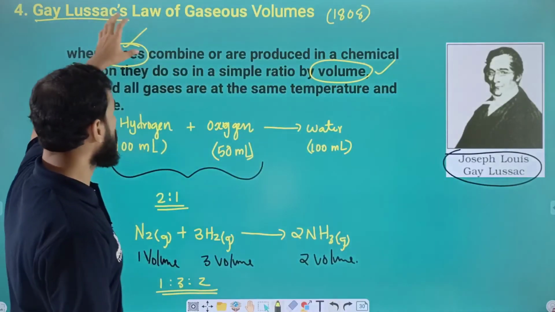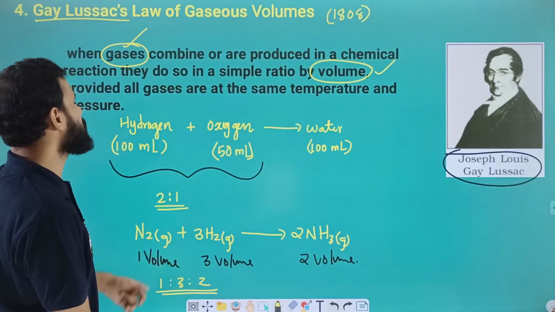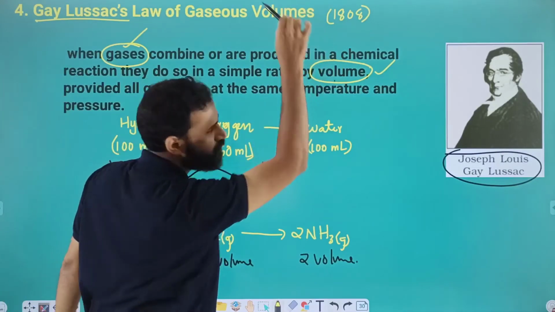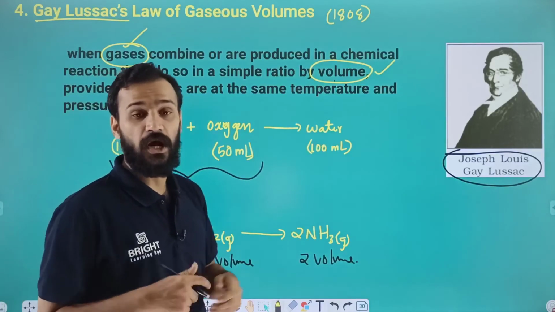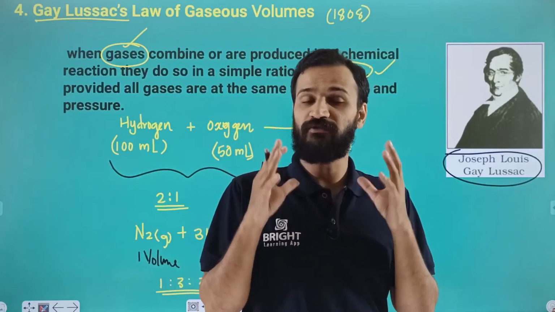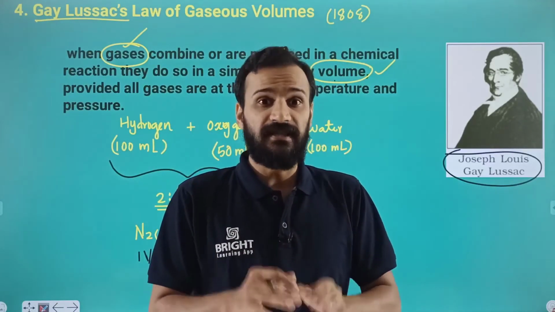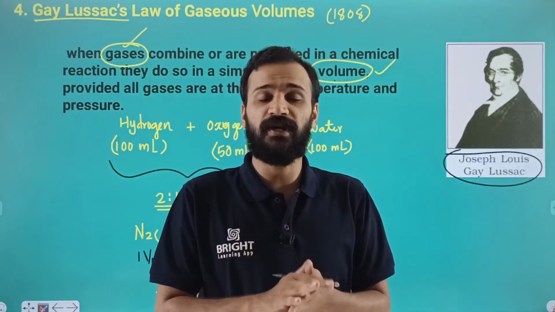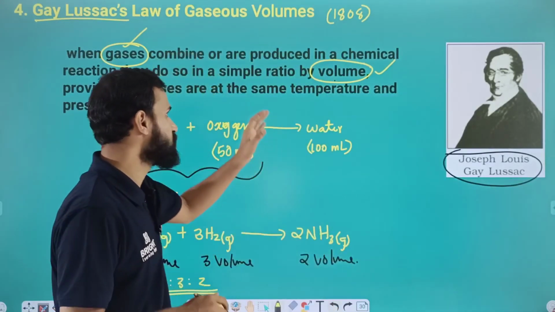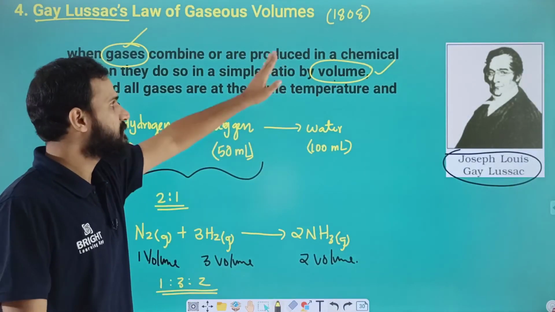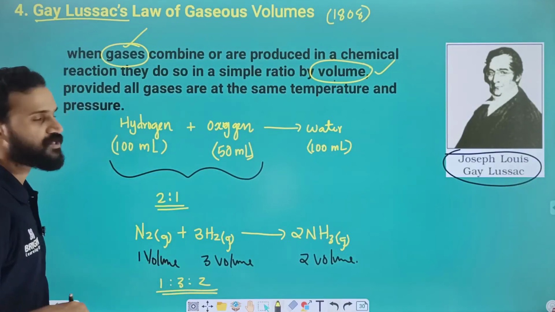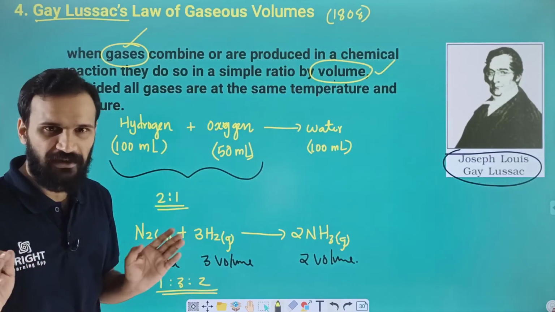But Gay-Lussac's law of gaseous volume is related to what? Volume, not mass. Here we are considering gases: the combination and the production of gases at constant temperature and pressure will do so in simple ratios by volume. That's the idea suggested by Joseph Louis Gay-Lussac. Have you clear, dear students?